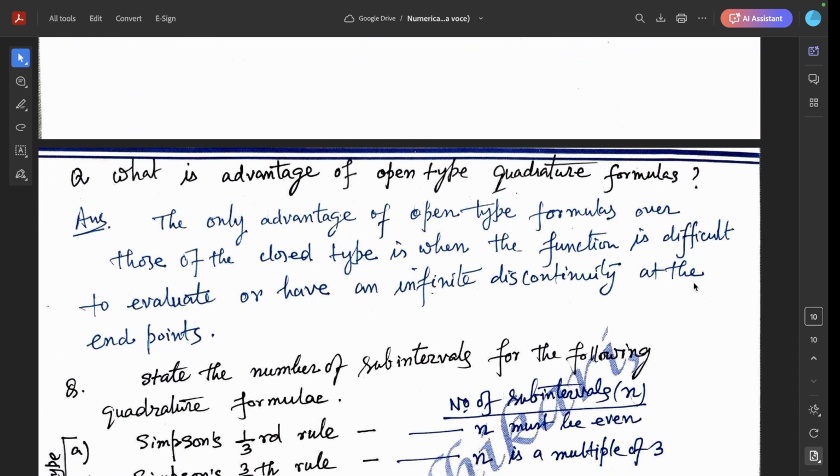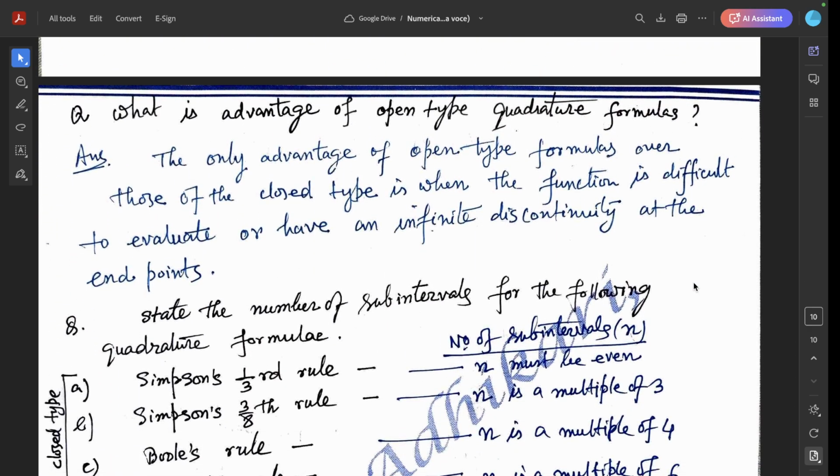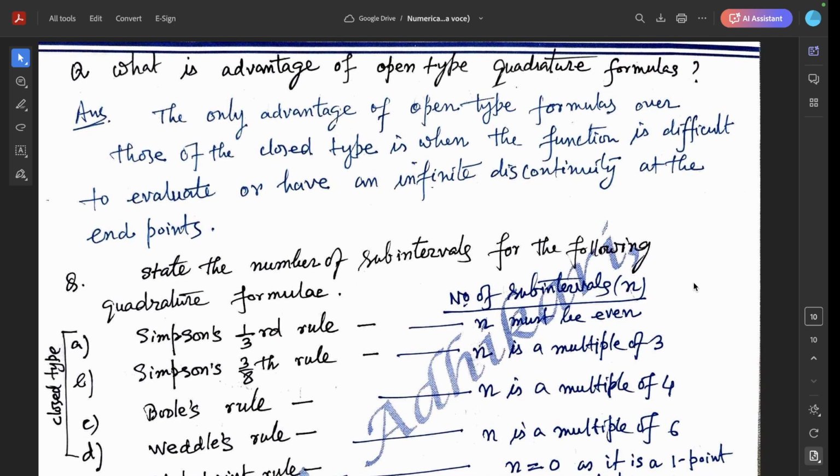What is the advantage of open type quadrature formulas? The only advantage of open type formulas over those of the closed type is when the function is difficult to evaluate or has an infinite discontinuity at the endpoints a and b. So this is the only advantage of the open type formula over the closed type formula, and actually we exclude these 2 endpoints, a and b.